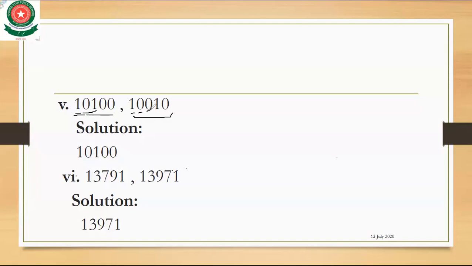You know that 1 is greater than 0. So which is the greater number? 10100 is greater. Why? Because in the third digit of this number, 1 is greater than 0. That's why 10100 is the greater number. I hope you don't have any problem. If you have any problem, ask a question. Only 5 minutes left.